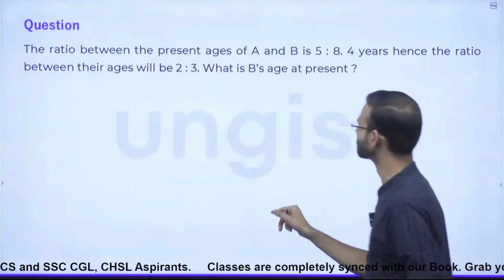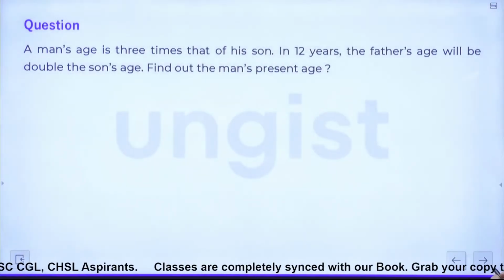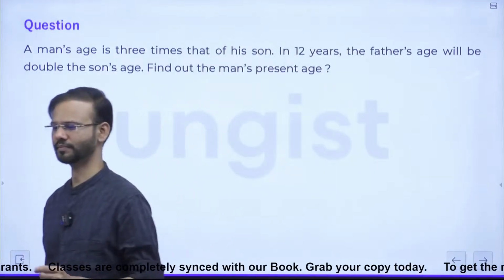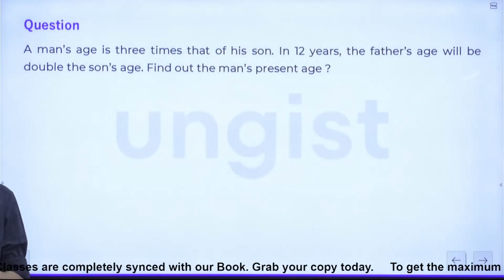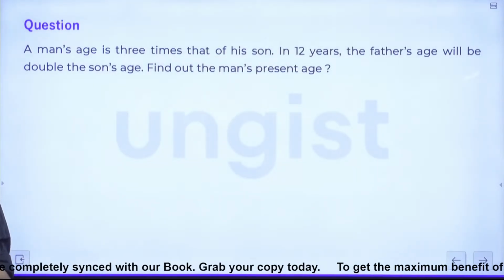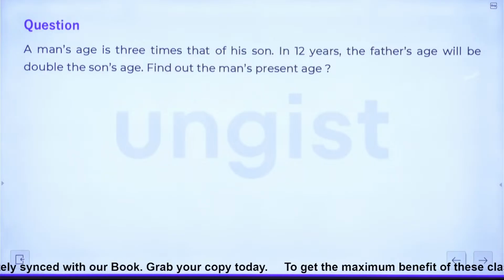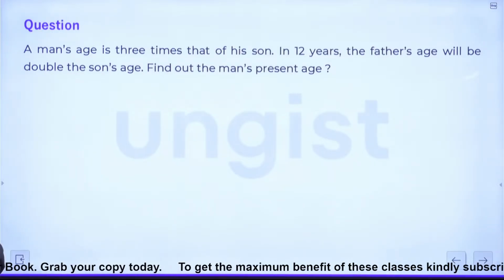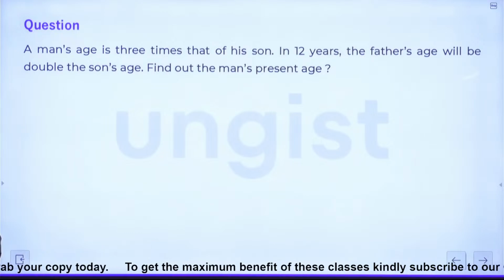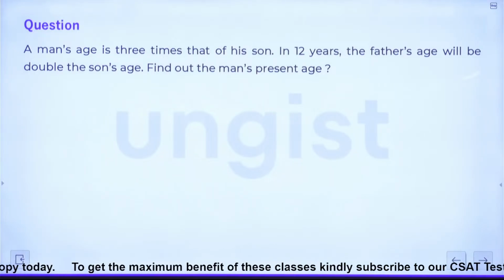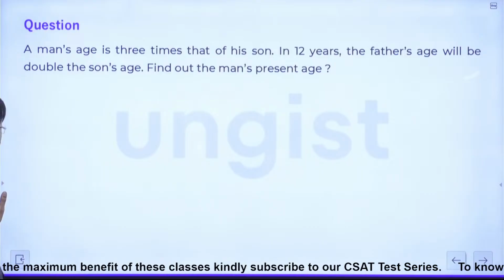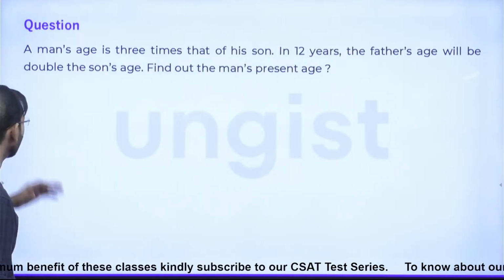Please do it once. You just read this question. A man's age is 3 times the age of his son. 12 years hence, the man's age will be double his son's age. Find out the man's present age. Right, everyone? Just read the question carefully.